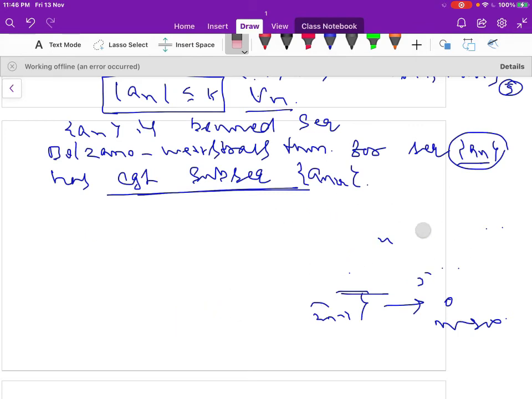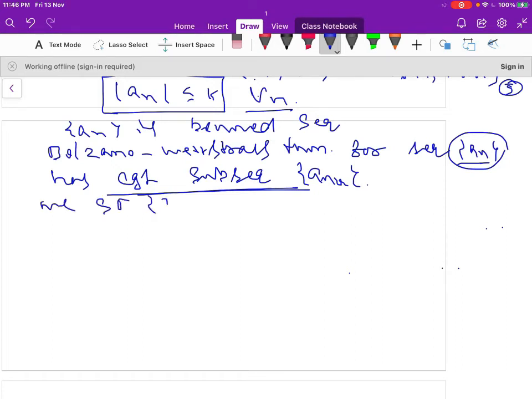Now let us show that the sequence a_n is a convergent sequence. Let us show that the sequence a_n converges to the limit point, or limit, of the convergent subsequence.